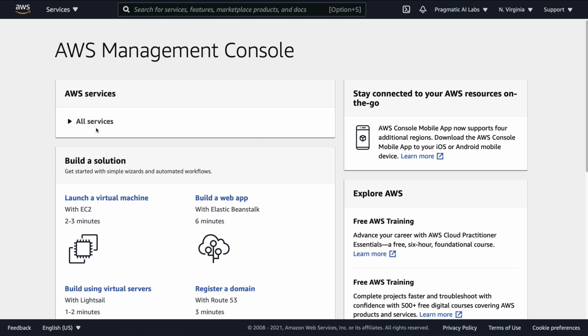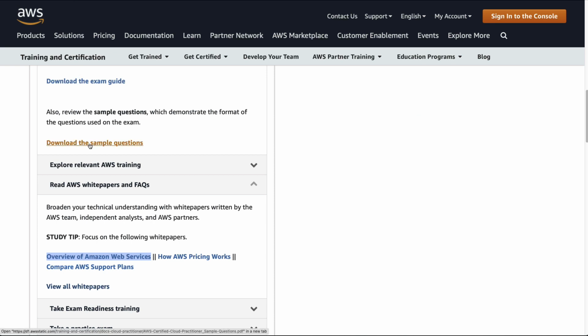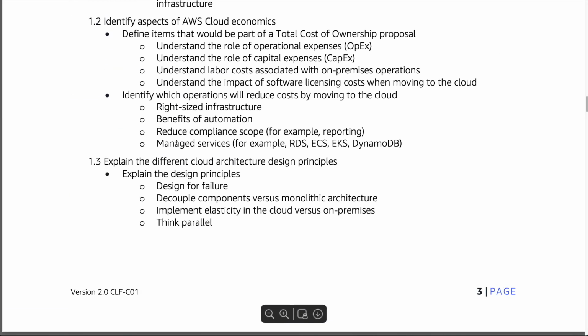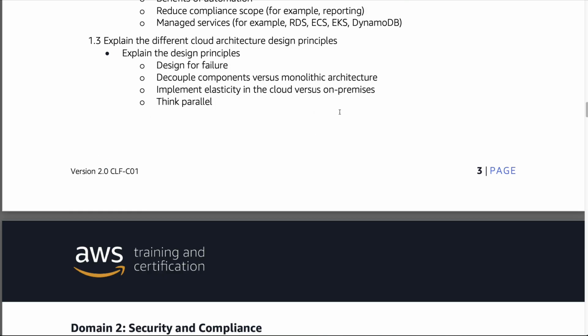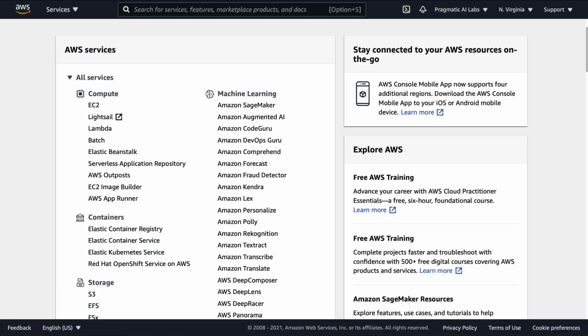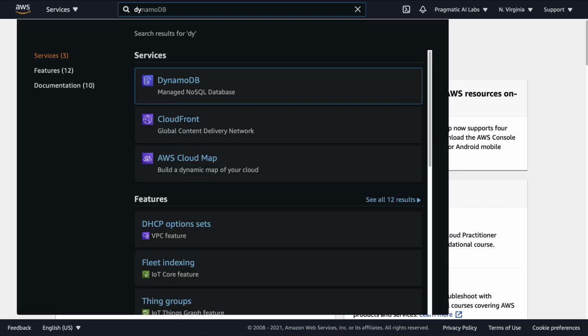Now, once you've logged in, one of the things that I would also recommend is that I would go through and explore each of these offerings. So if you've gone through the exam guide again, and you look at this outline, and you say, let's see here, what is it? DynamoDB. I don't know what that is. Well, I would go into this and I would look at DynamoDB. So we can even do a search here. We can look for Dynamo.